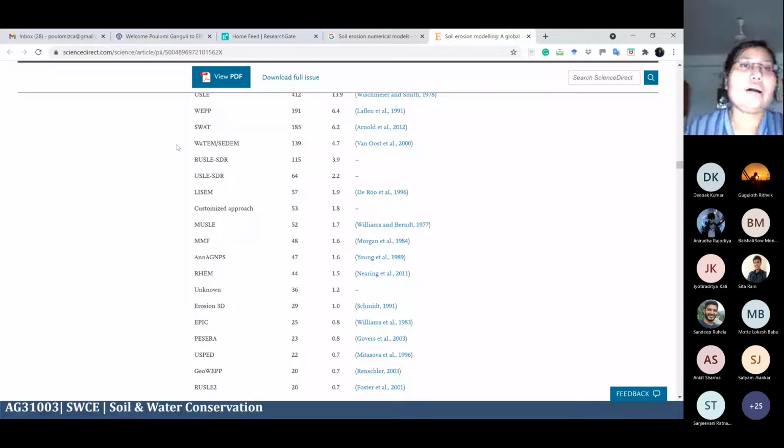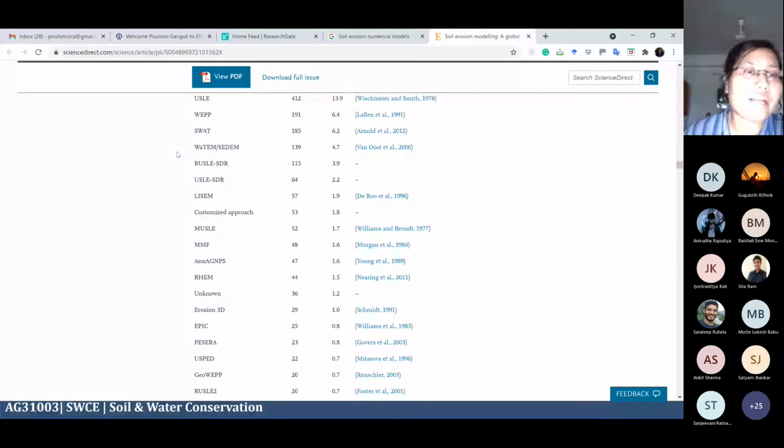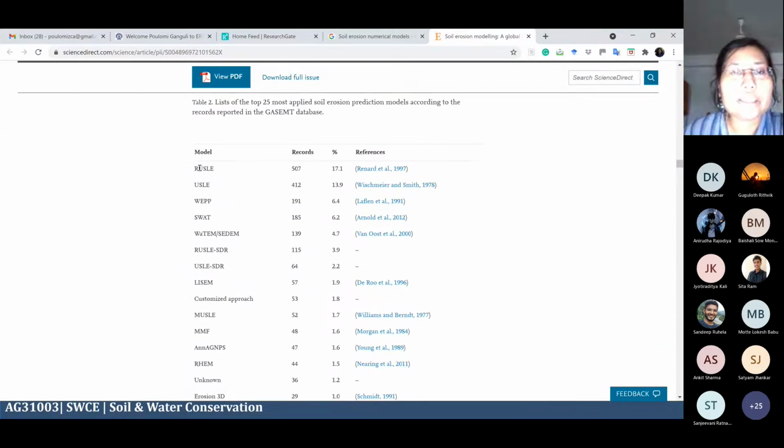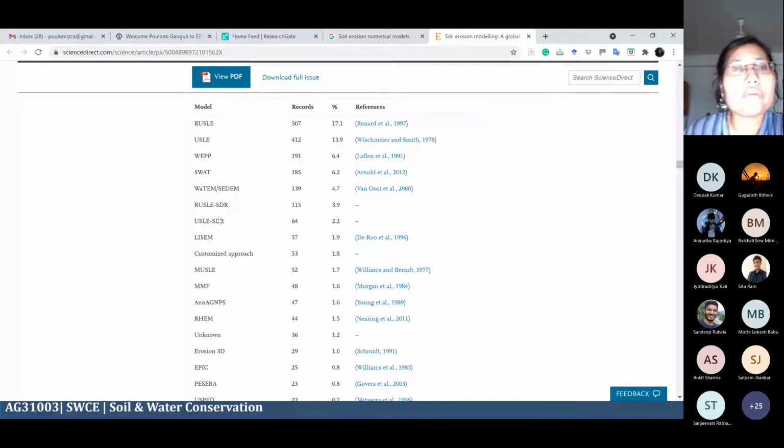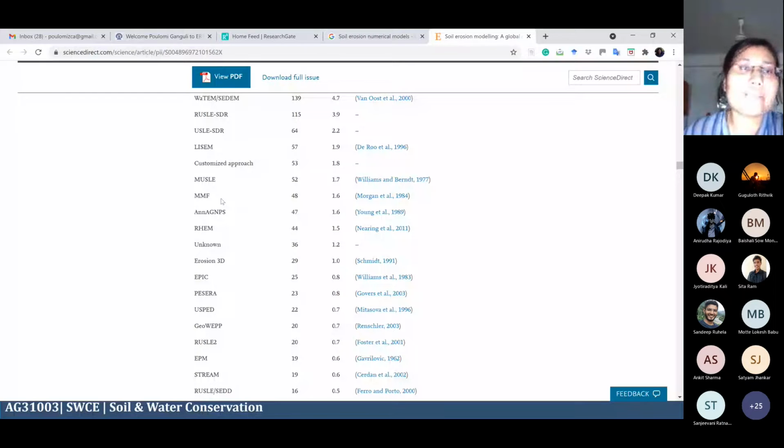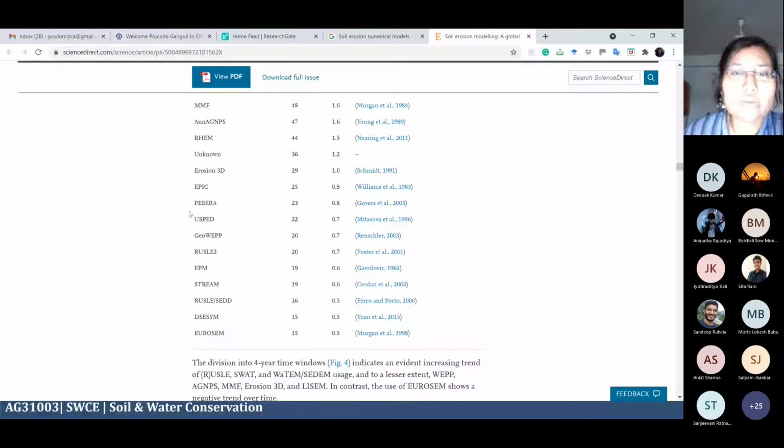To avoid this computational complexity, we sometimes go for the USLE method, and coupling between the empirical and the numerical method also exists. So then you can see different models have been used, like Erosion 3D and EPIC. EPIC is also a kind of numerical model.